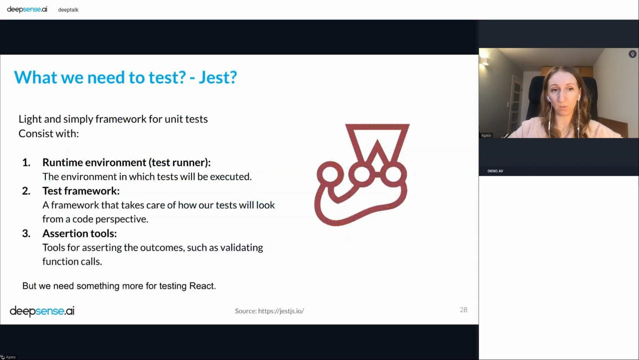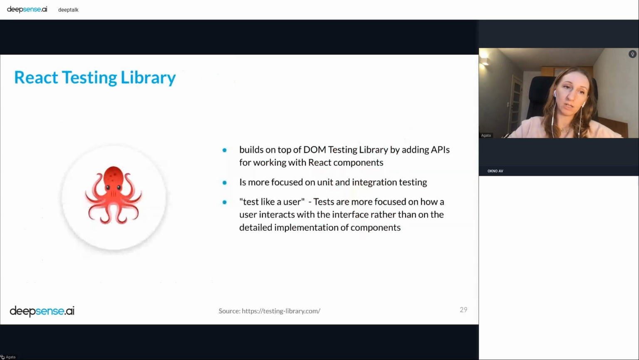So first, maybe a few words about Jest. It's a simple framework for unit tests, and you can use it because it has a test runner in Node. We have test frameworks here, so your tests can look better. And we have very good assertion tools, but we don't have anything for testing React components. So that's why we need React Testing Library.